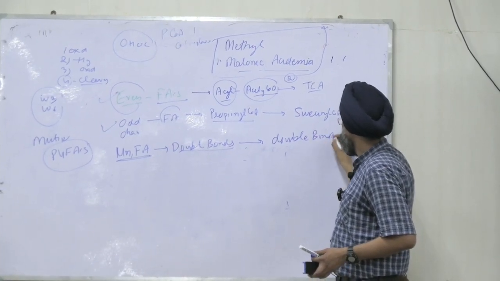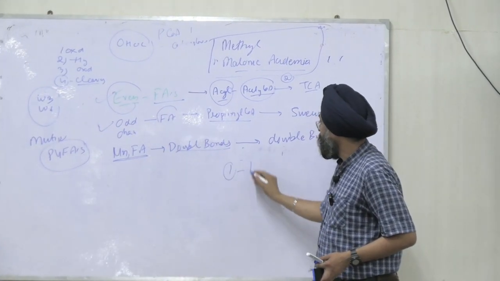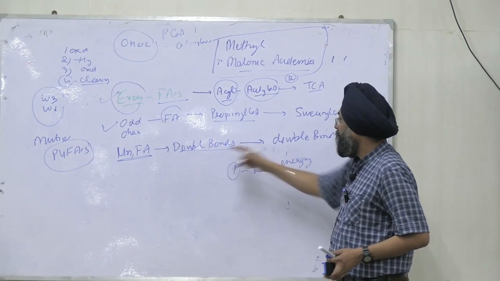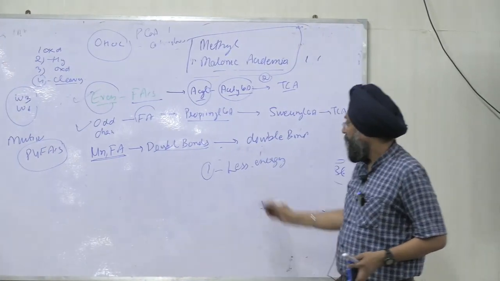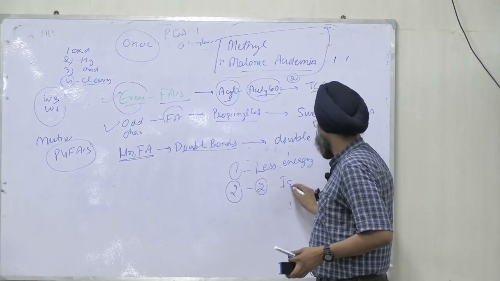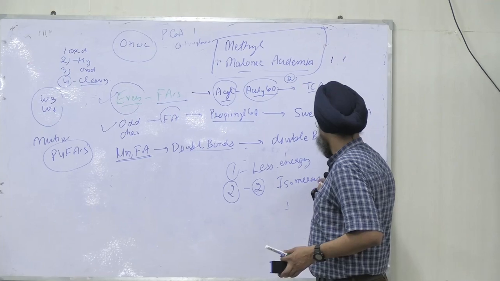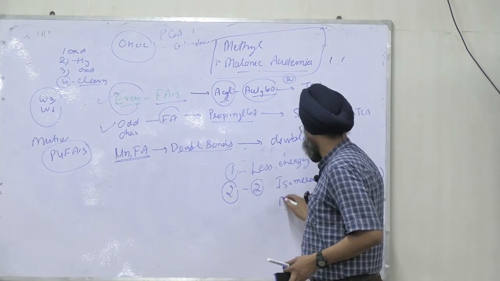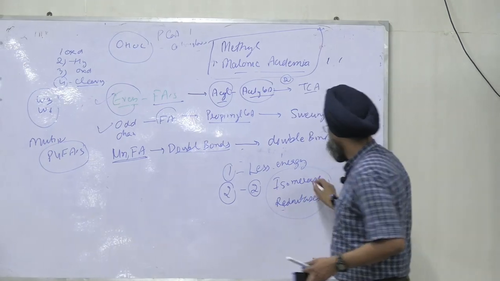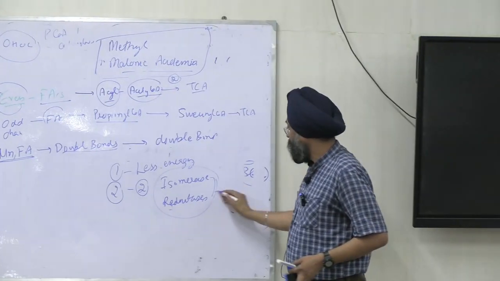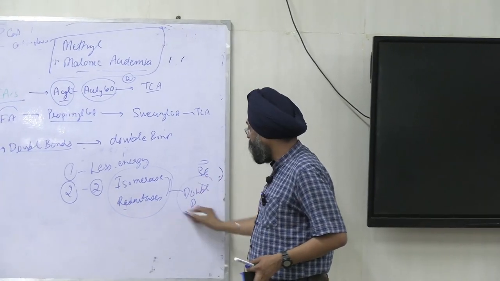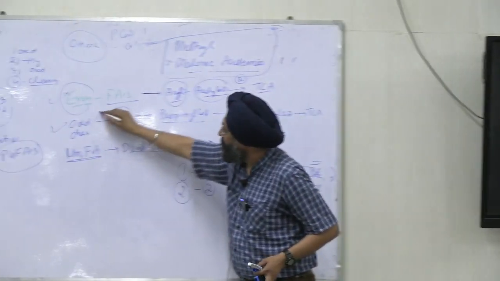First is that less energy is produced during oxidation of double bonds, and there are two more enzymes used, isomerases and reductases. What will they do? They will break the double bonds. After breaking the double bond, then again proper beta oxidation will occur.